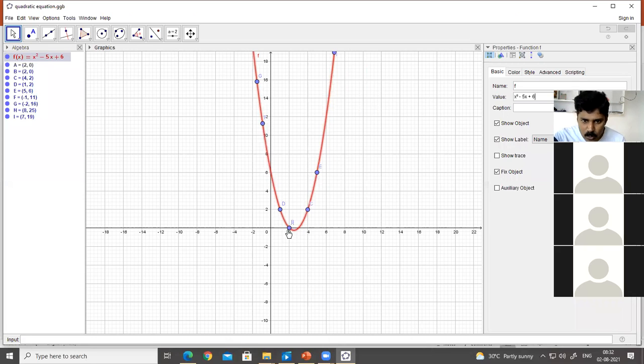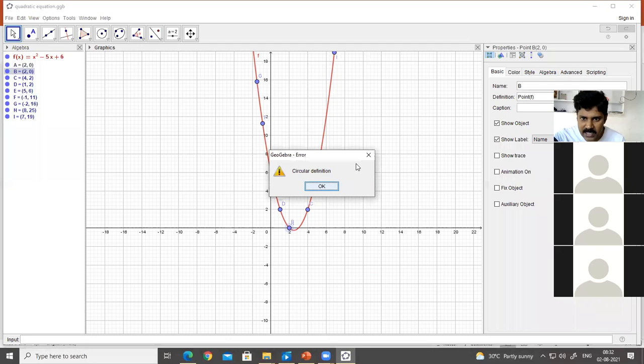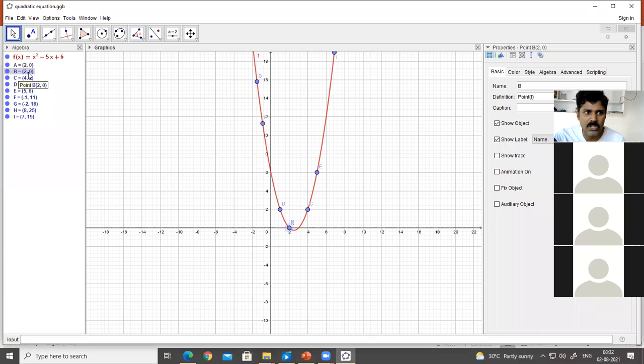You know that 2 is a zero of this polynomial definitely. So see, 2 comma 0 intersects the x-axis. Hence B is 2 comma 0. And again, 3 comma 0 is the point of intersection. This point J is nothing but 3 comma 0.